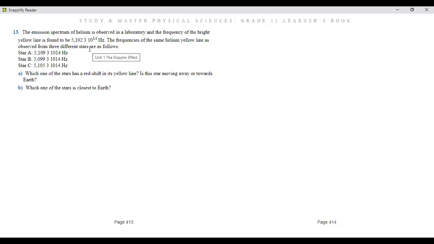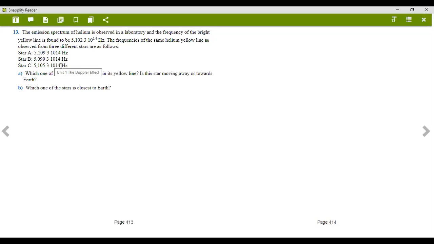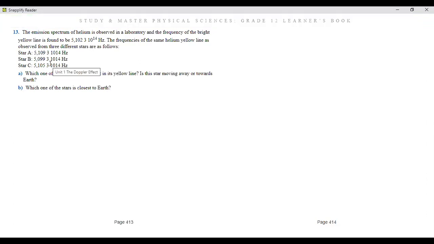Okay, so in this case, which one is the one with the lowest frequency? Remember guys, the lowest frequency means the biggest wavelength, right? So we must find the star with the lowest frequency. In this case, it will be star B. So star B has the lowest frequency out of all of them. So this would be the star that has redshifted and is moving away from the Earth.